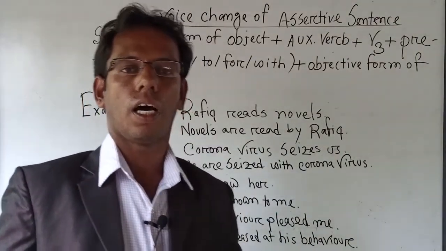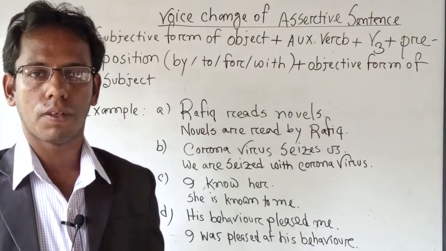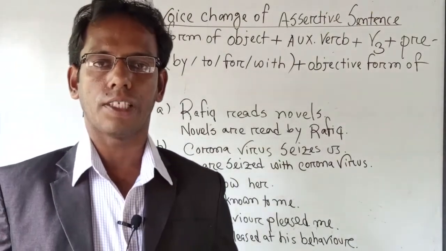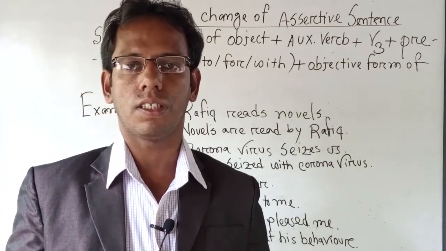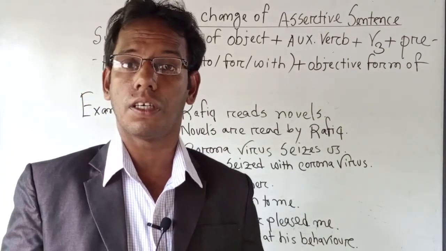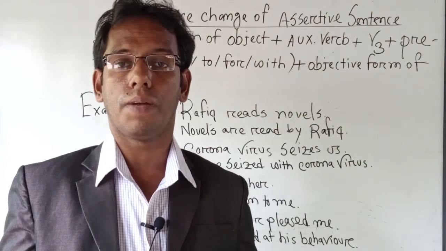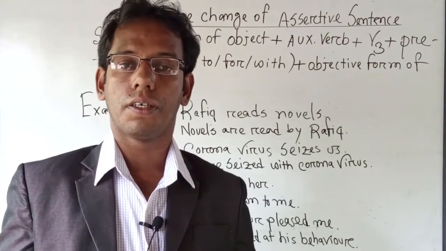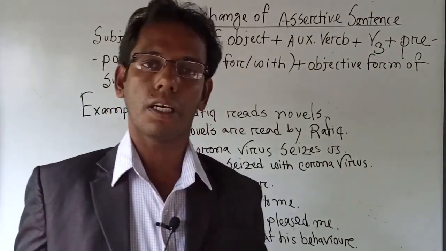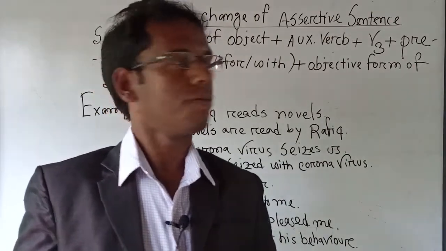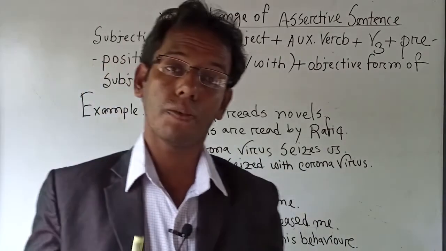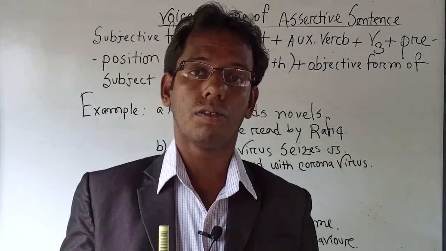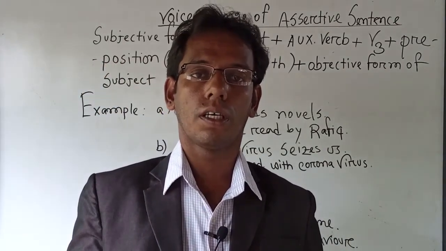Here, I want to mention the definition of assertive sentence. That means, what is an assertive sentence? An assertive sentence is a type of sentence that describes the condition of the subject, any subject matter, anything about the subject.